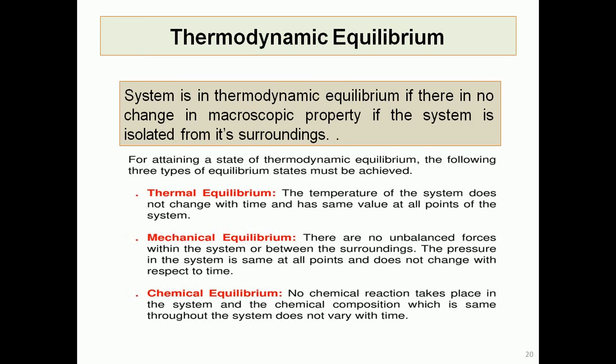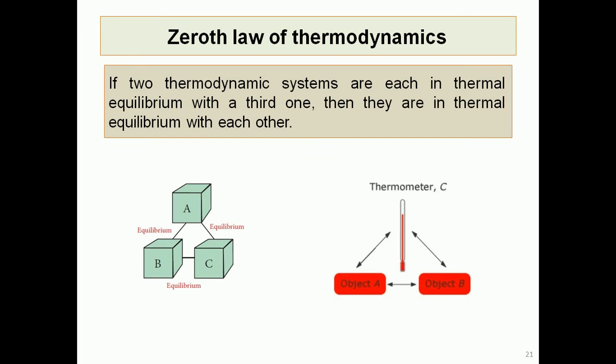And chemical equilibrium: if there are no chances of any chemical reactions, then the system is in chemical equilibrium. So if all these conditions are satisfied by the system at any given state, then we used to say that it is in thermodynamic equilibrium.